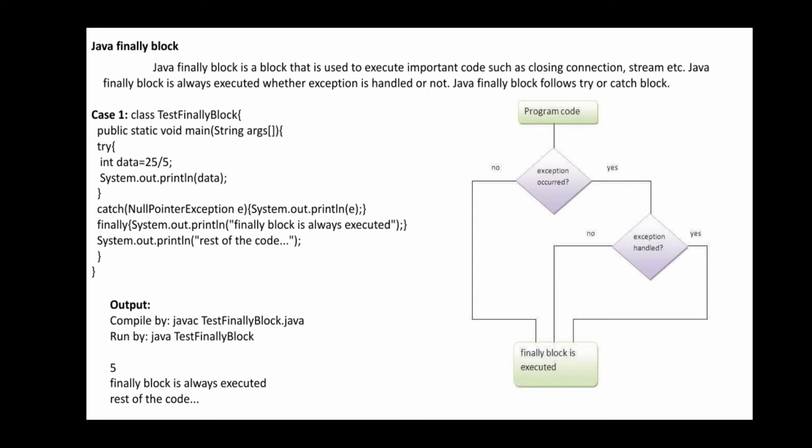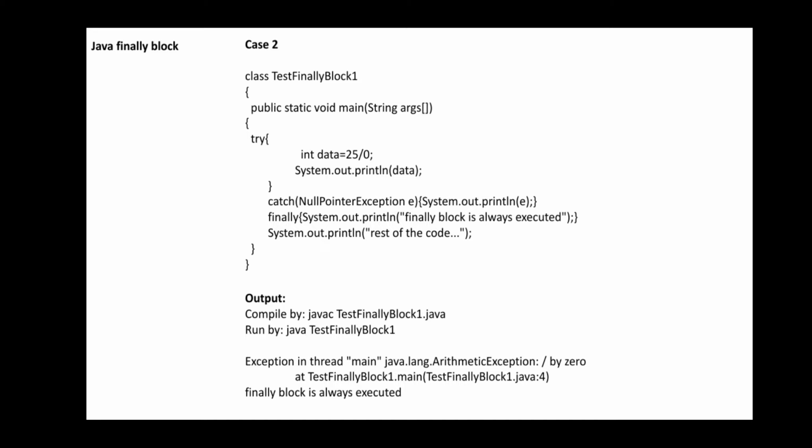Okay, in an exception, a simple example you are going to have here. We shall check what problem you are going to get. int data is equal to 25 divided by 0. So 25 divided by 0, you are going to get an arithmetic exception. Is it right or not? So try will send to the catch, but here you have not defined arithmetic exception, you have written the null pointer exception.